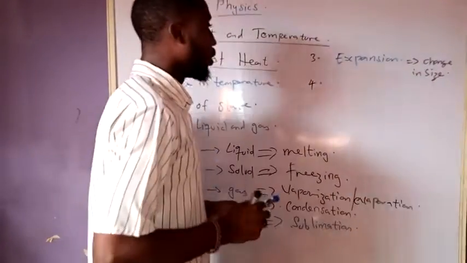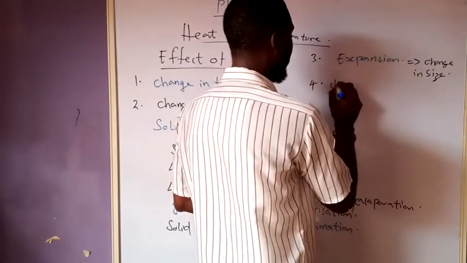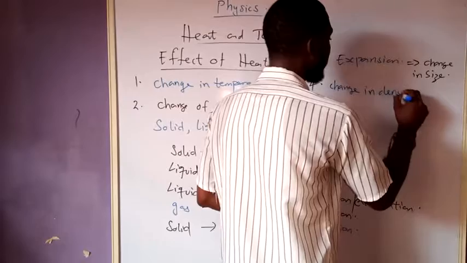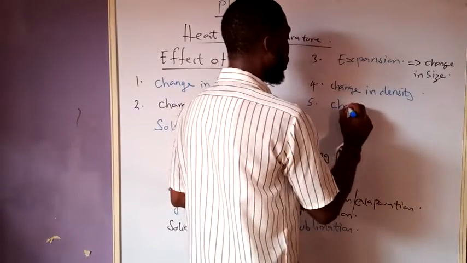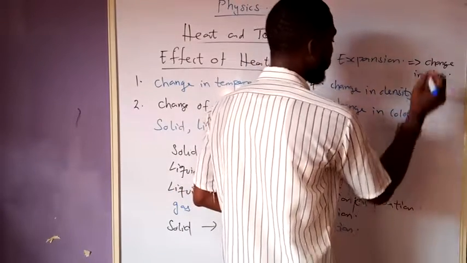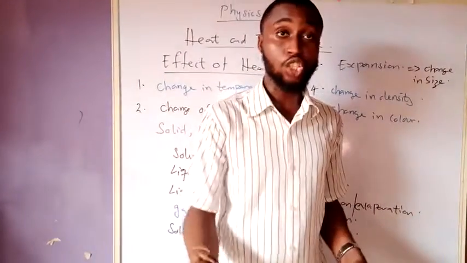Alright, number 4, there can also be change in density. Number 5, it can be change in color. When you apply it to a particular substance, it can also be change in what? Color.